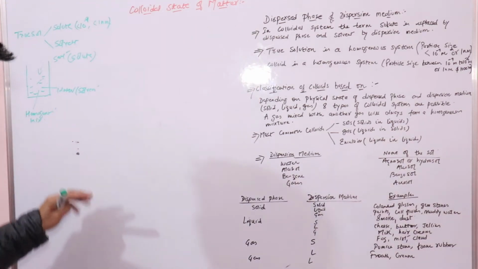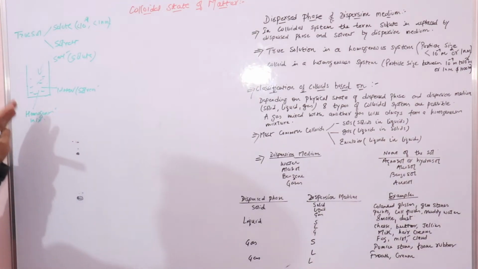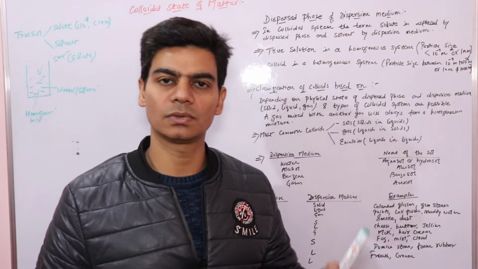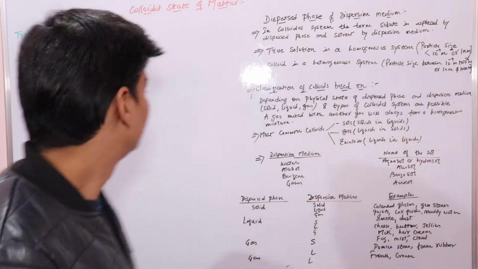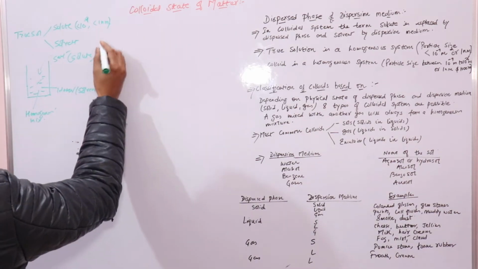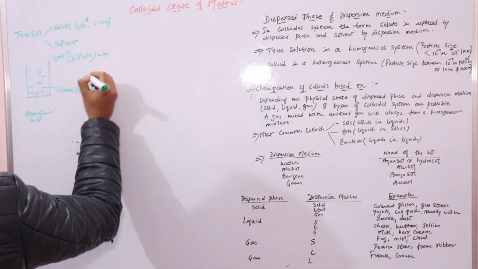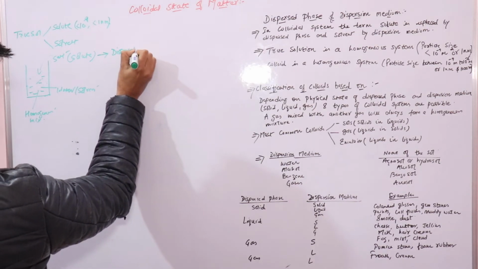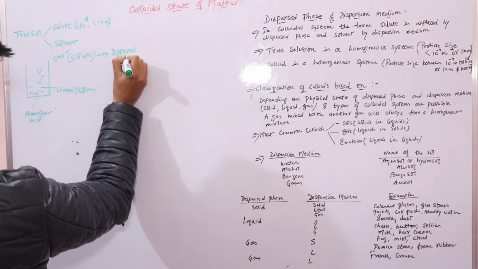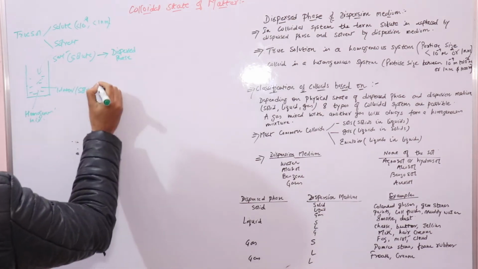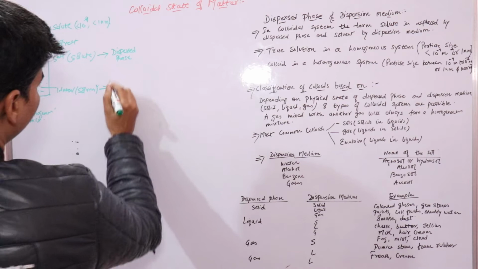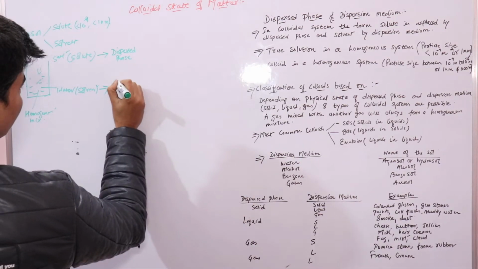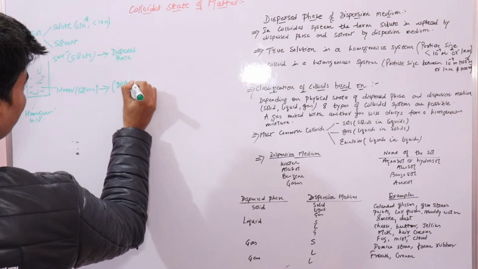In colloidal solutions, we replace the word solute with dispersed phase, and the word solvent is replaced by dispersion medium.